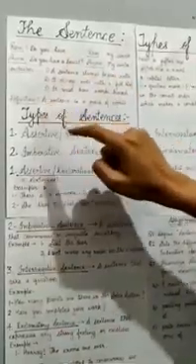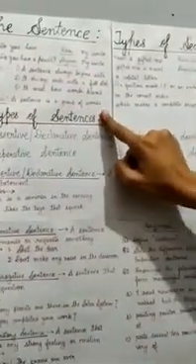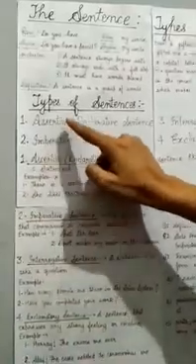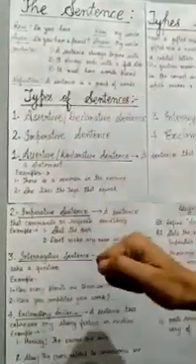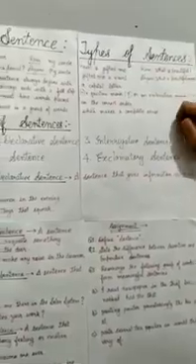Now, every one of you, I know, can define what a sentence is. So, a sentence is a group of words which makes complete sense, right? Now here, our next topic is types of sentences. As you can see in this example, one sentence ends with a full stop, one ends with an exclamation mark, and one ends with a question mark.